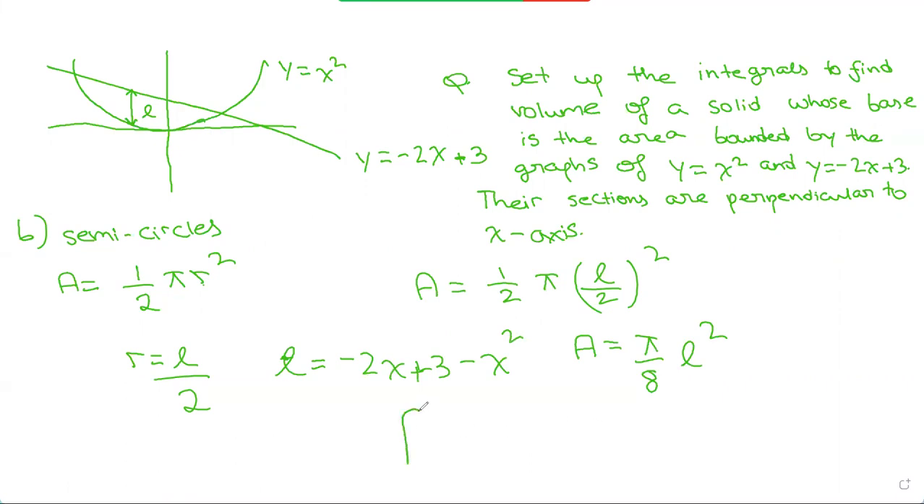And we know that the two bounds are negative 3 and 1. So the volume would be the integral from negative 3 to 1 of the area, which is pi over 8 times L squared, where L is minus 2x plus 3 minus x squared, whole squared dx. So this is our value for the volume when we use semicircles. Pi by 8 can also be moved outside the integral to make it easier to integrate.